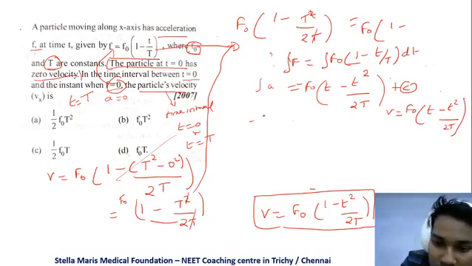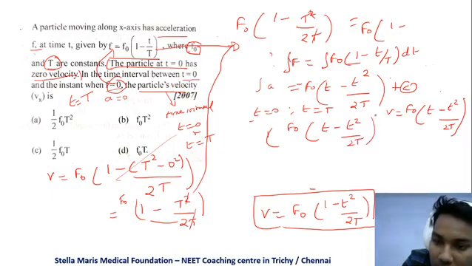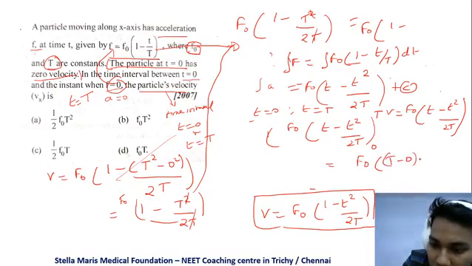So substitute the limits of time here, that is t is equal to 0 and t is equal to capital T. So particle velocity f naught into t minus t squared by 2t from t is equal to 0 to capital T. We can write like this, f naught into t minus 0 minus of t squared minus 0 squared divided by 2t.